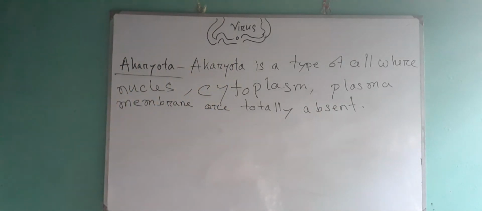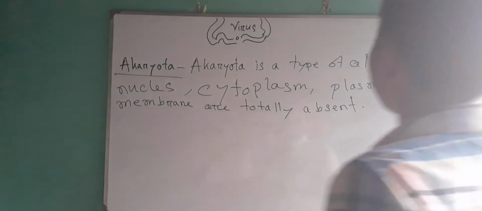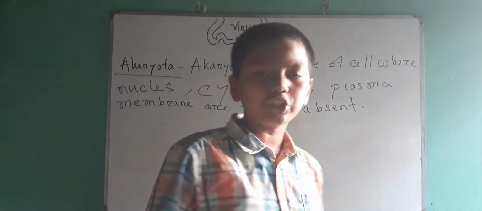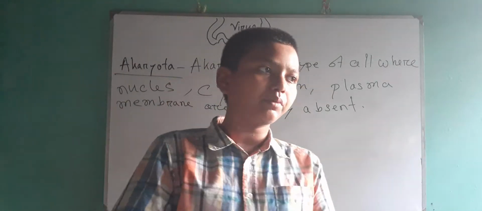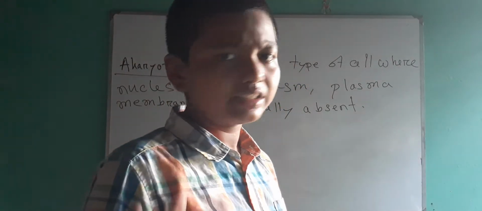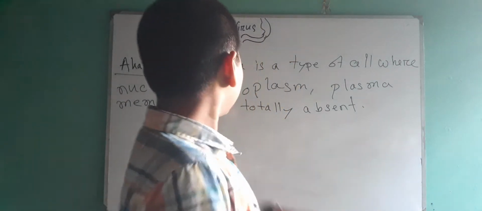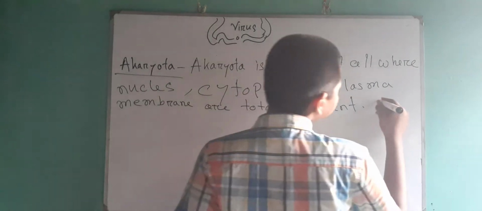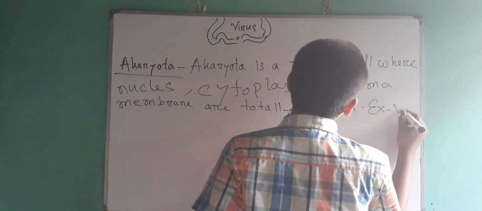Okay, so write it down. Here Akaryota is a type of cell where nucleus, cytoplasm, and plasma membrane are totally absent, and it has no well-developed nucleus. There's no nucleus, you can say it. Now everybody, the example of Akaryota, can you tell me? Virus.